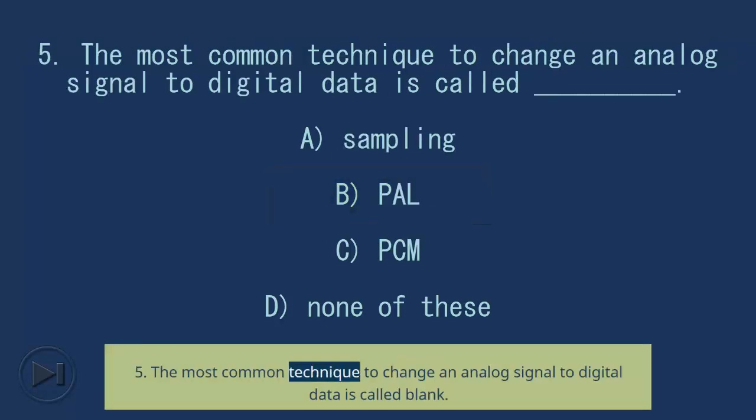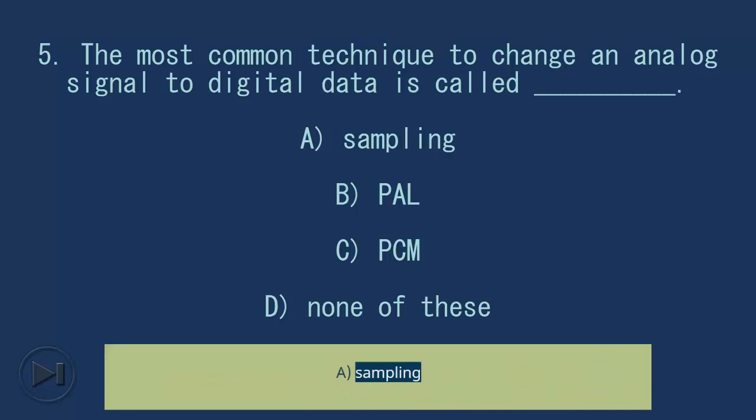5. The most common technique to change an analog signal to digital data is called blank. A. Sampling. B. PAL. C. PCM. D. None of these. Answer, C. PCM.